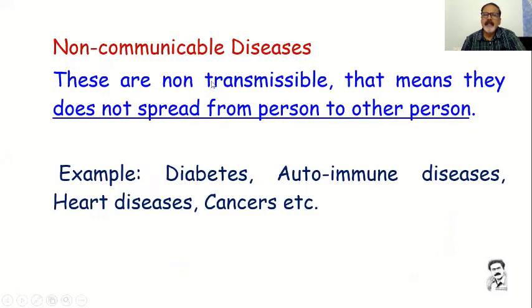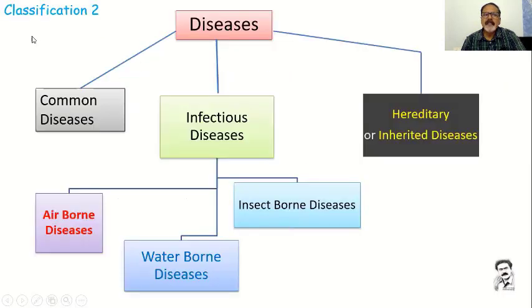Non-communicable diseases are non-transmissible. That means they do not spread from one person to another person. If one person has a diabetic problem, a sugar problem, it will not be transmitted to others. Autoimmune diseases, heart diseases, cancers, these are personalized. These are called non-communicable diseases. And there is a second classification. In this classification, diseases are divided into common diseases, which I just told you about.